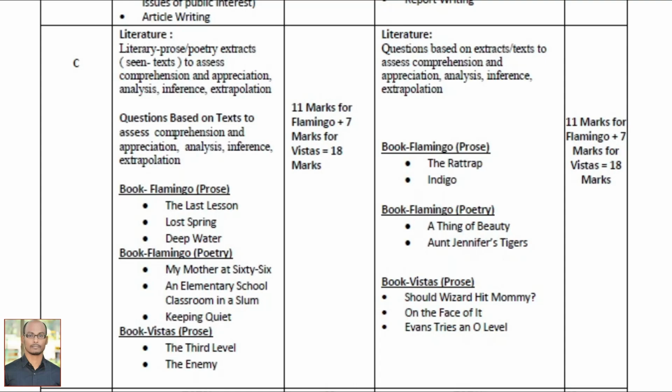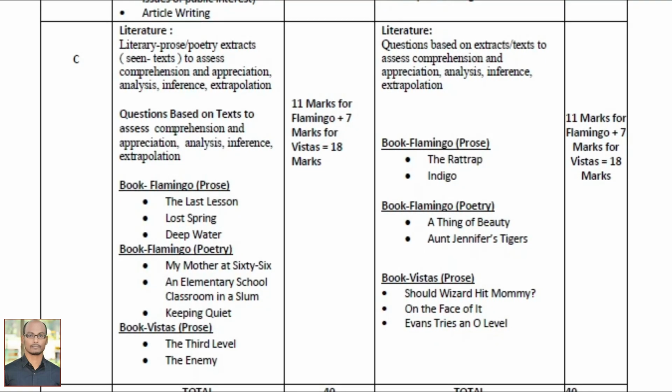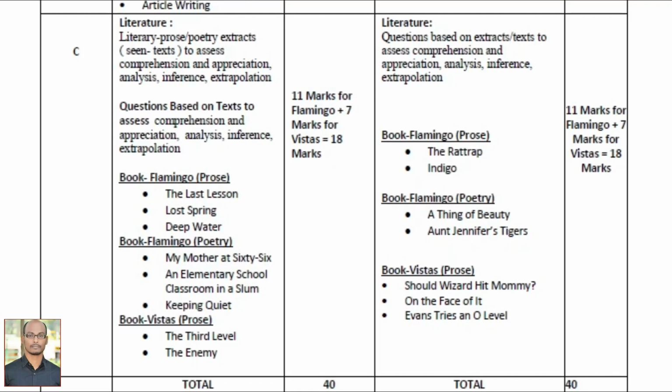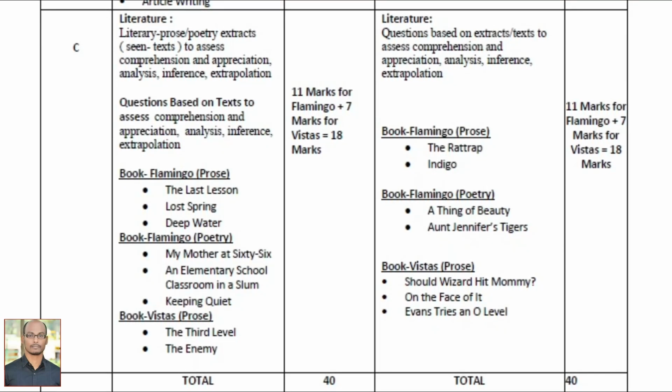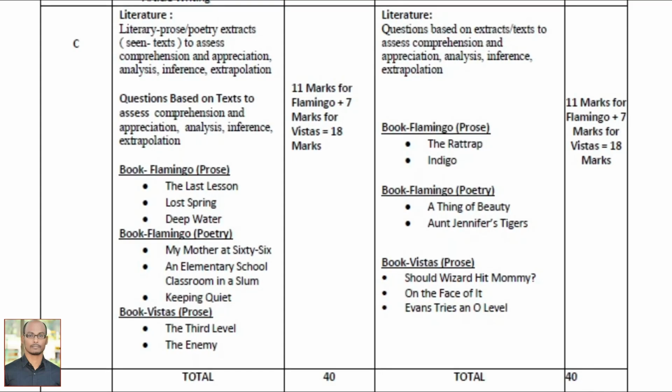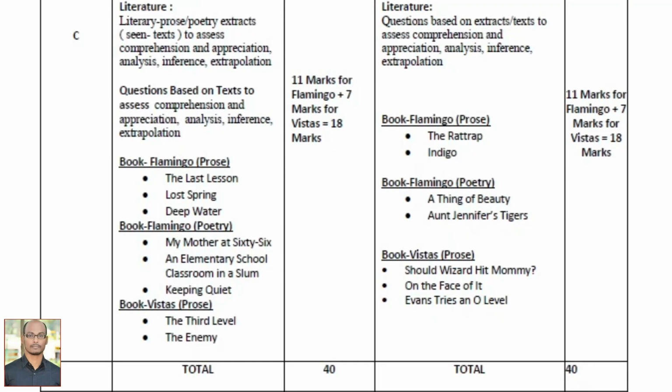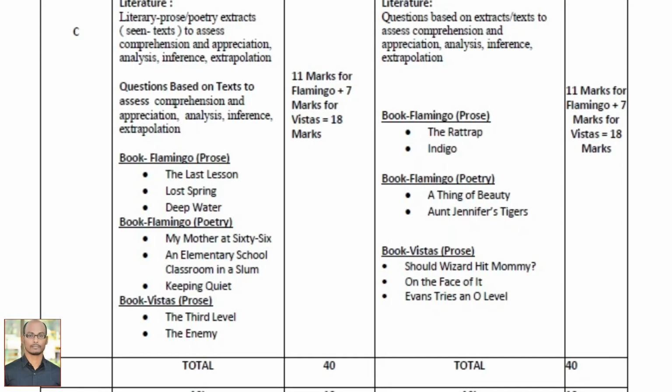Right, so you have 3 poems. The first one is My Mother at Sixty-Six, the second one is An Elementary School Classroom in a Slum, and the third is Keeping Quiet. From your supplementary textbook Vistas, what are the short stories included, Akila? The Third Level and The Enemy.